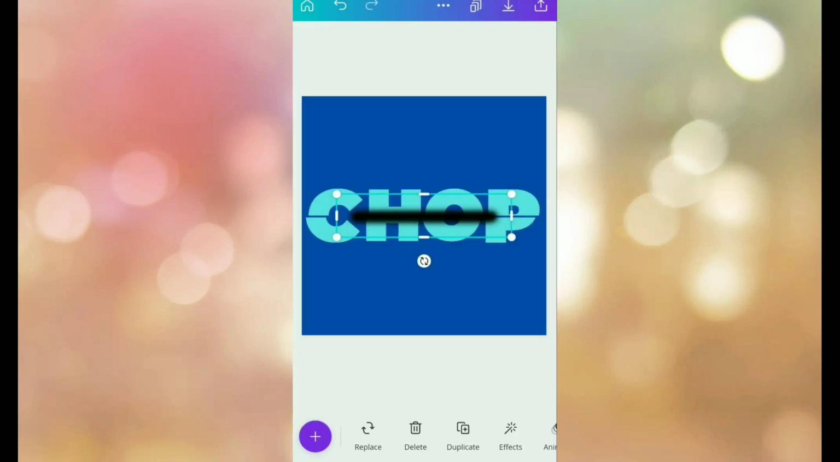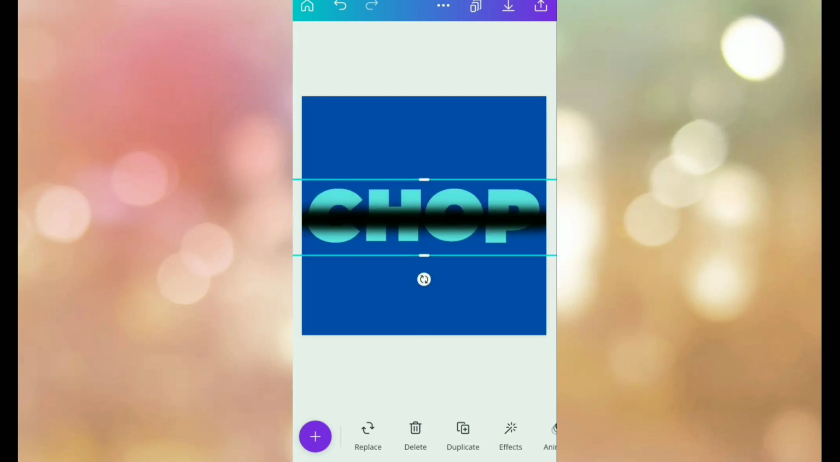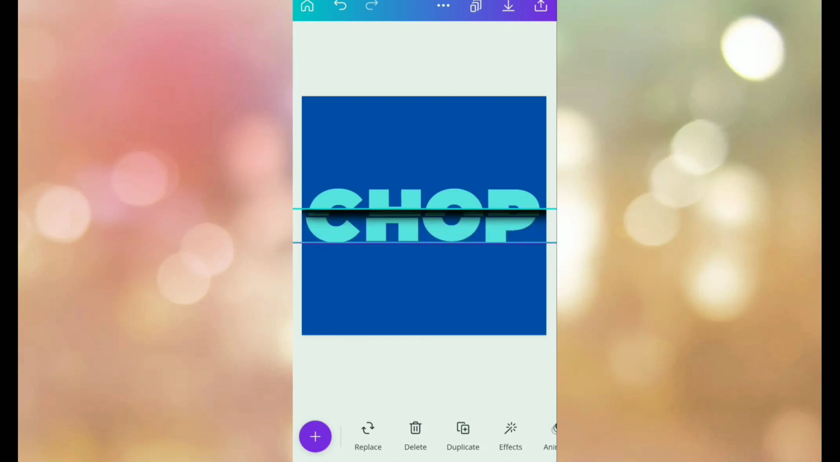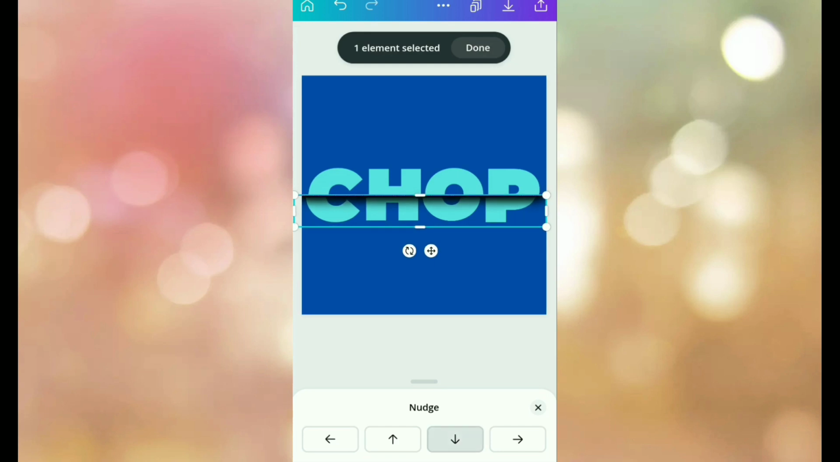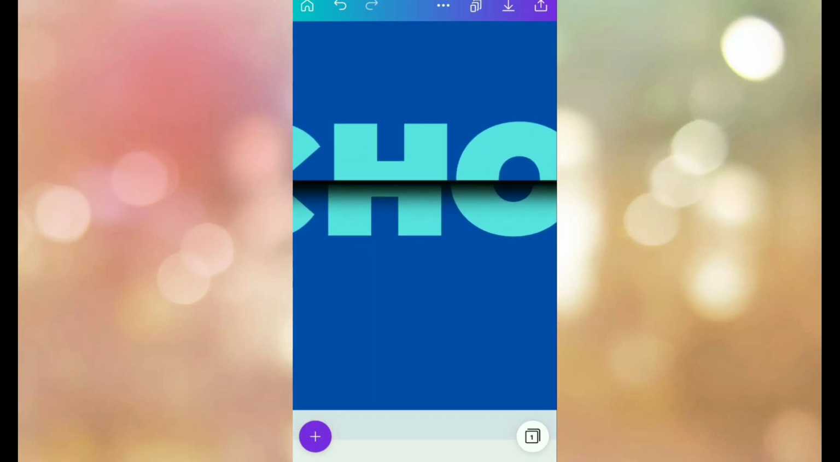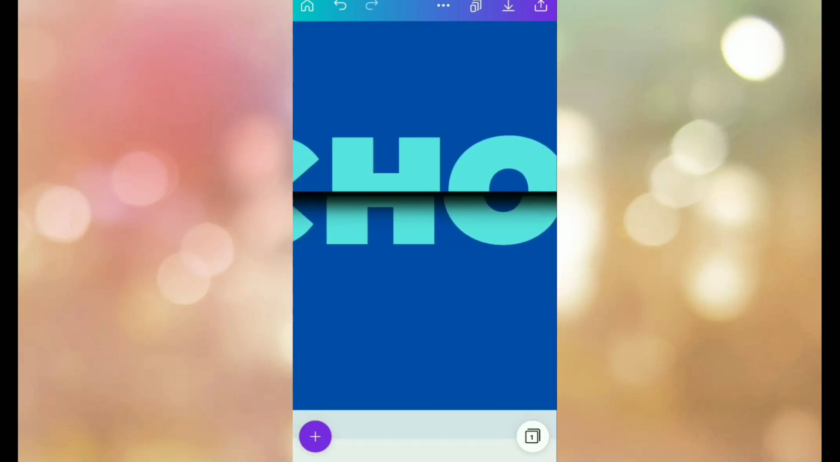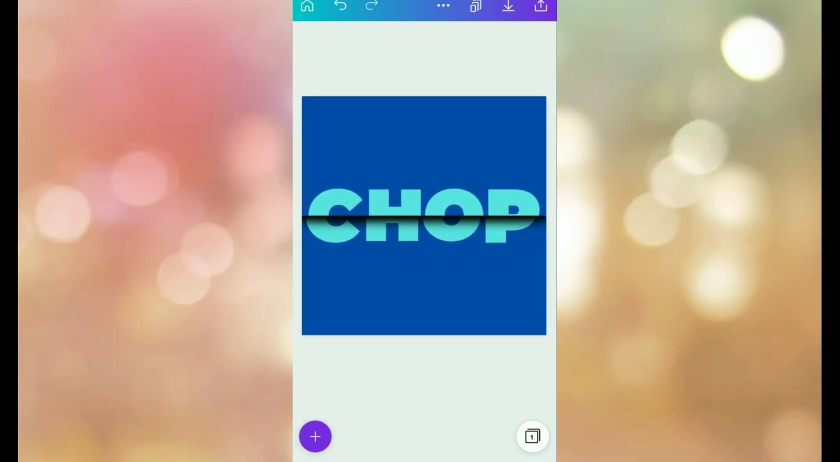Now I'm going to upload an image, which is a PNG image of a black line shadowy effect. You can easily download such kind of images from the internet. Now after uploading it, I'm just resizing it and trying to cover that slit part with it so that it will create a chop effect. Okay, I have done it. Now I'm just zooming it out and seeing if there is any problem. I guess there is no problem.